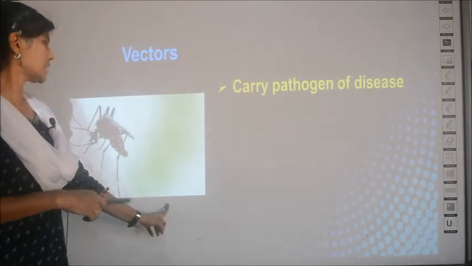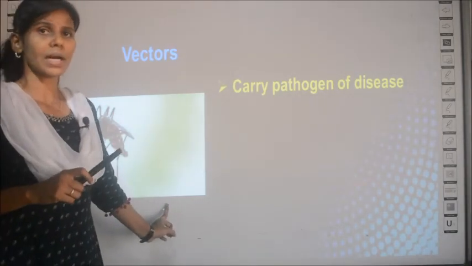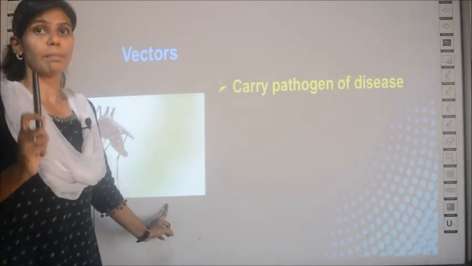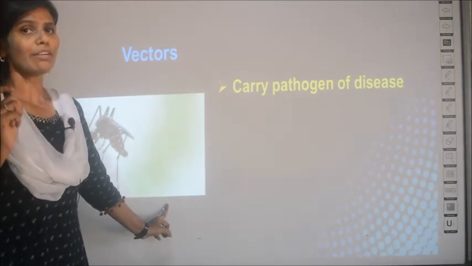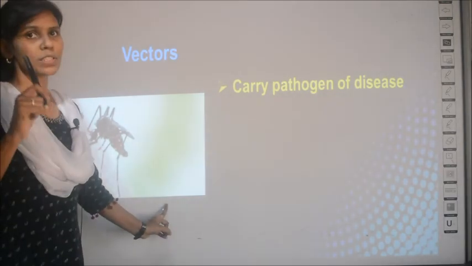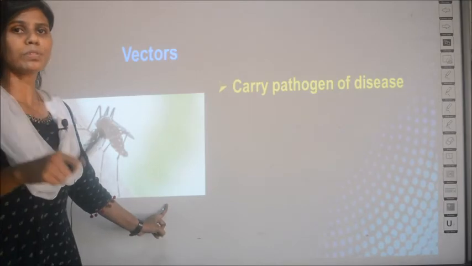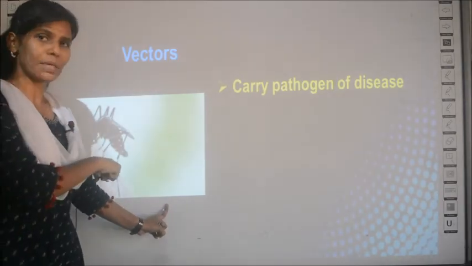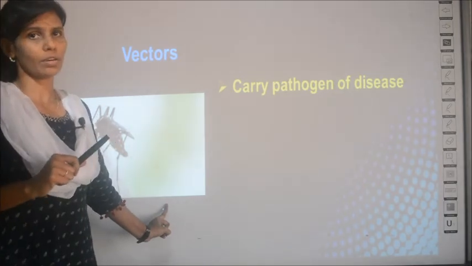So, say for example, if a mosquito is a vector, this vector will not cause the disease, but it will carry the disease causing organism. If there is a mosquito and it carries plasmodium, and plasmodium is a protozoa, then the mosquito will be the vector and plasmodium will be the causative organism.